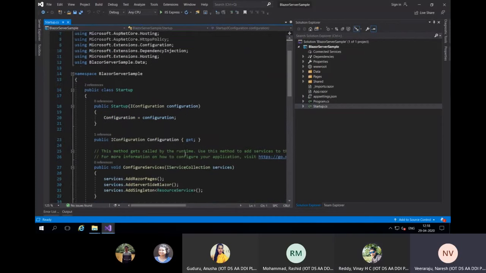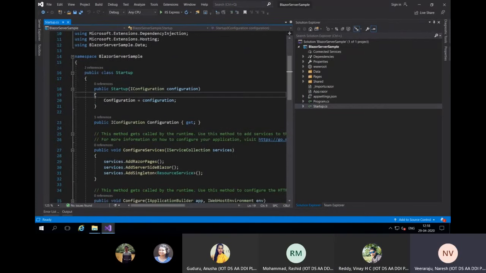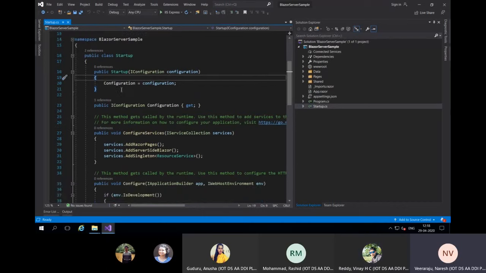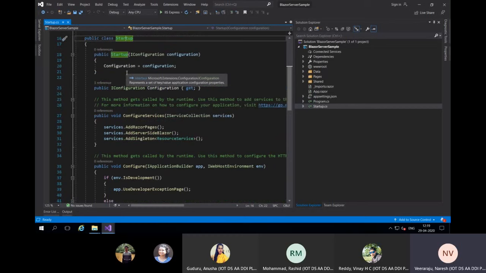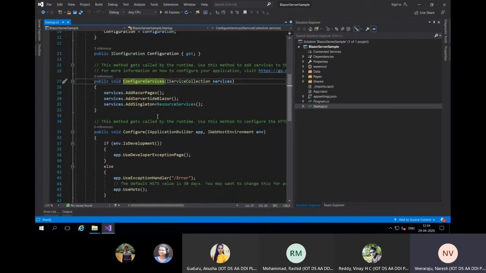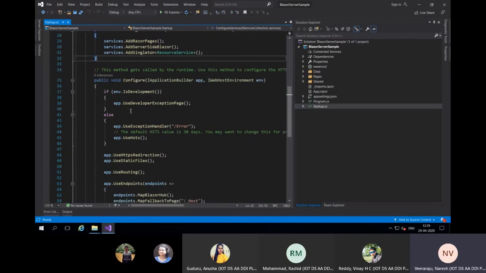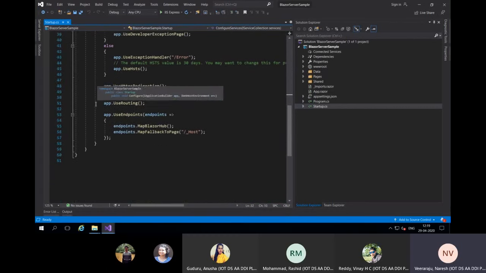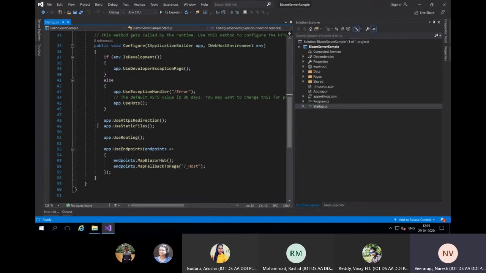Okay, guys, this one for the server side is similar to whatever you have with your ASP.NET application, ASP.NET MVC. It's the same thing. You have one Startup class. The Startup class will have one configuration injected, and some services will be configured.